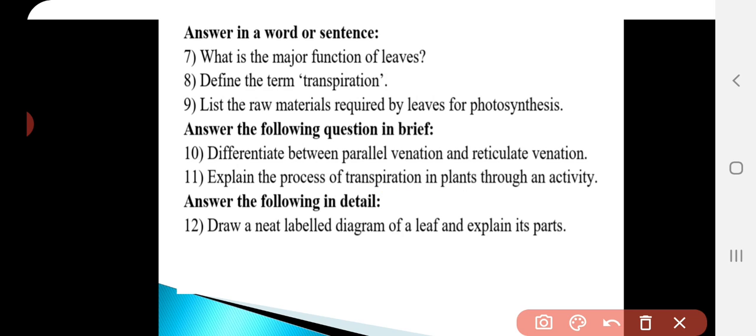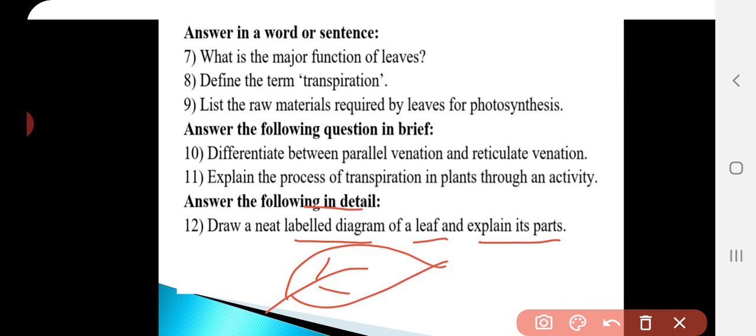And next, answer the following in detail. Draw a neat labeled diagram of leaf and explain its parts. So you have to draw the leaf. Okay, so leaf and you have to label it. So this part which attached to the stem, it is the petiole. Okay, petiole, and you have to explain this. So the part which attached to the stem, that is the petiole.